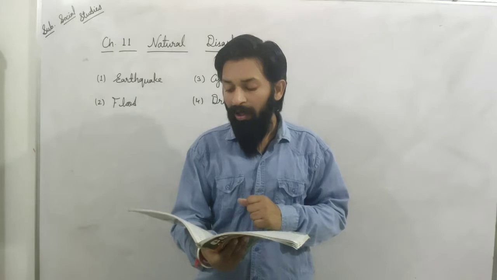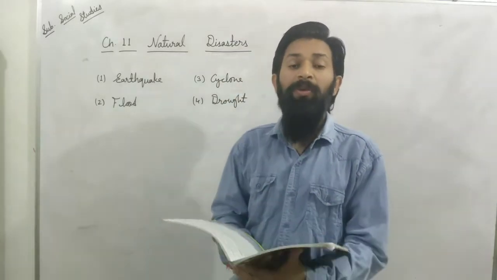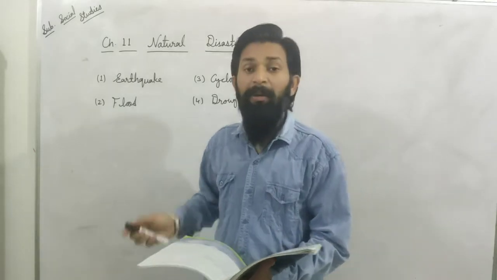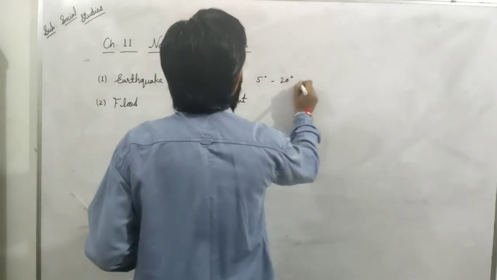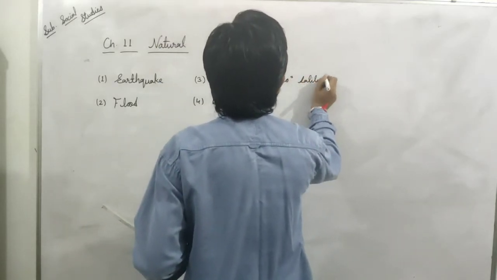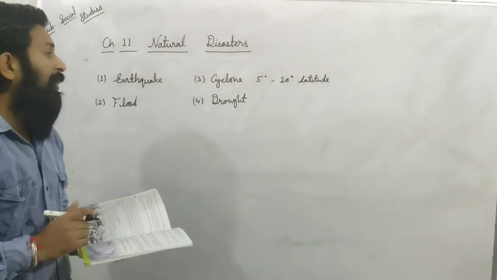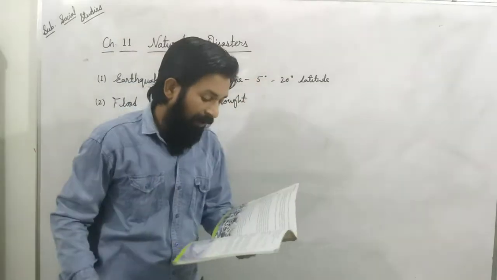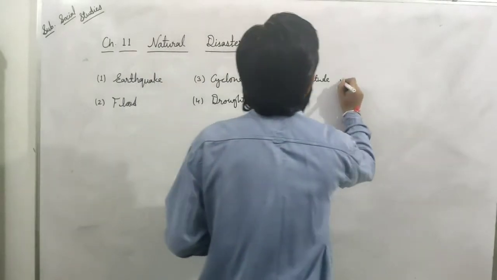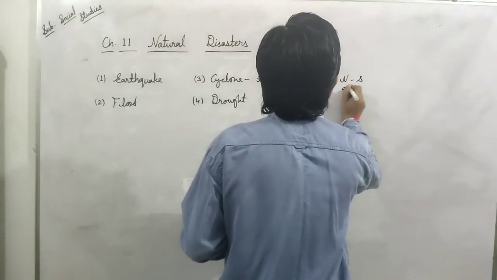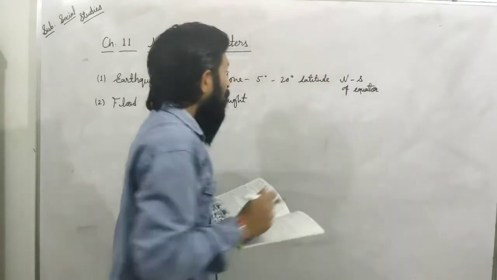Cyclones usually occur between 5 degree to 20 degree latitude. It is the place where a cyclone is going to start up. That position, nearby 5 degree to 20 degree latitude, north and south of the equator, is the cyclone creating area near coastal areas. We can say that it is the cyclone prone area.